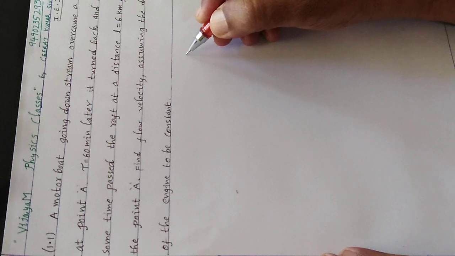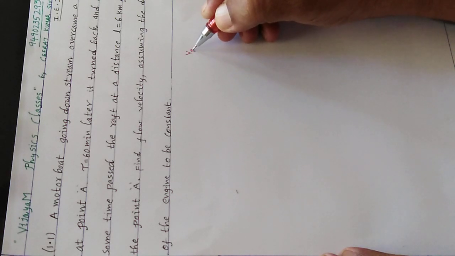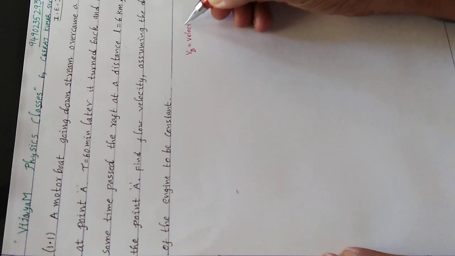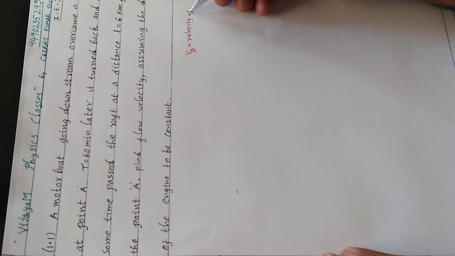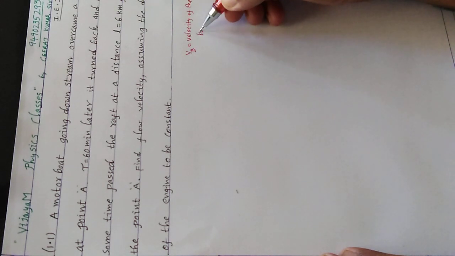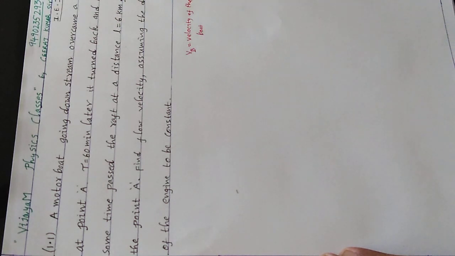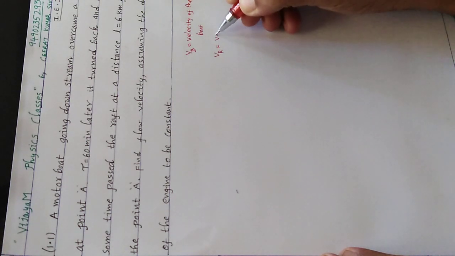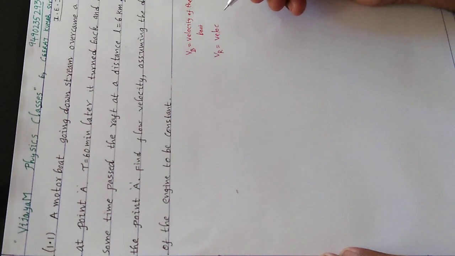Here I am going to use some terminology like VB. What is this VB? VB is the velocity of the boatman, or nothing but the velocity of the boat, and the other one is VR. VR is nothing but the velocity of the river. Let us first try to understand this very simple sum.